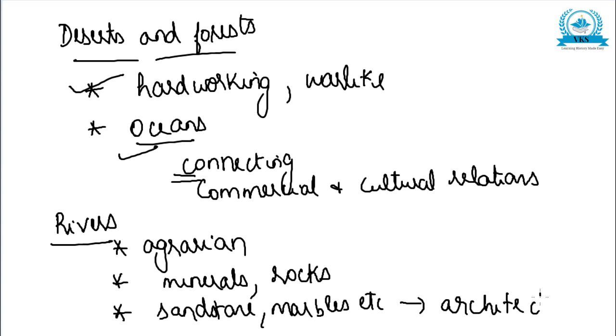These rocks and stones have helped in the development of architecture, and rivers also helped in the development of rich flora and fauna. So like this, all the physical features have helped or impacted Indian history. This is how you complete that 5-mark question.